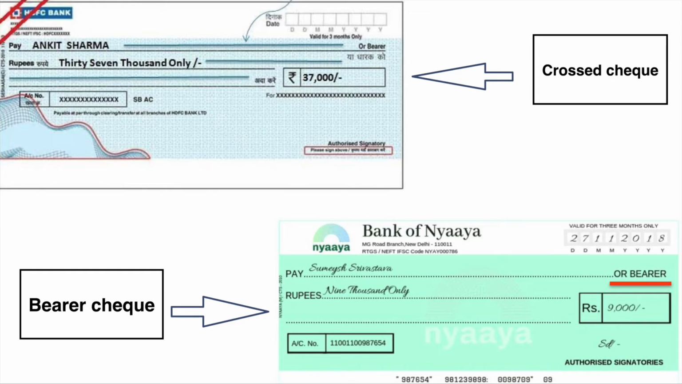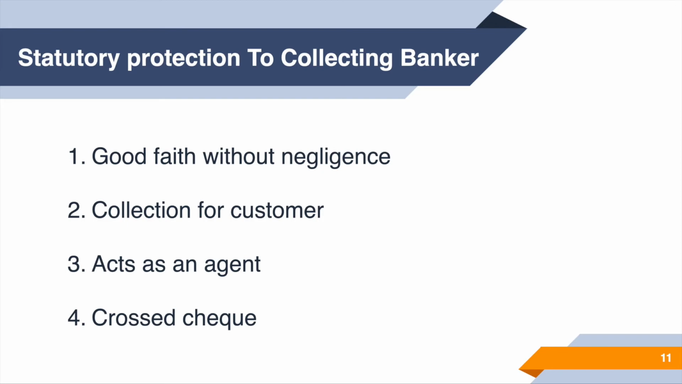So in real life, ma'am, which is in practice? In practice, only crossed checks, because we know the danger of a bearer check. In case you lose it, the money is completely gone to a stranger. Therefore, people only use crossed checks, because using a bearer check is an absolute danger. So when can the banker receive statutory protection? When the banker acts in good faith without negligence, collects for a customer, acts as an agent, and the check is crossed.